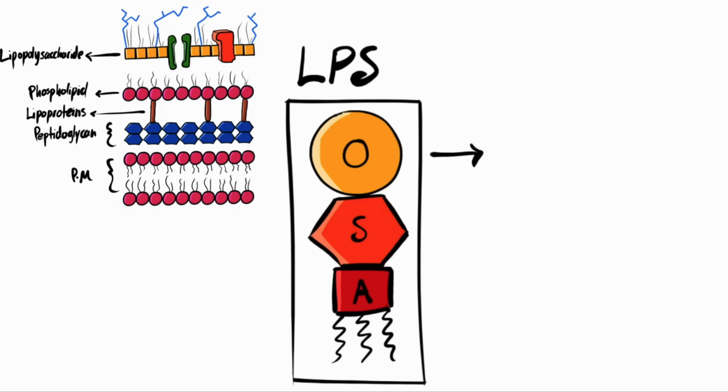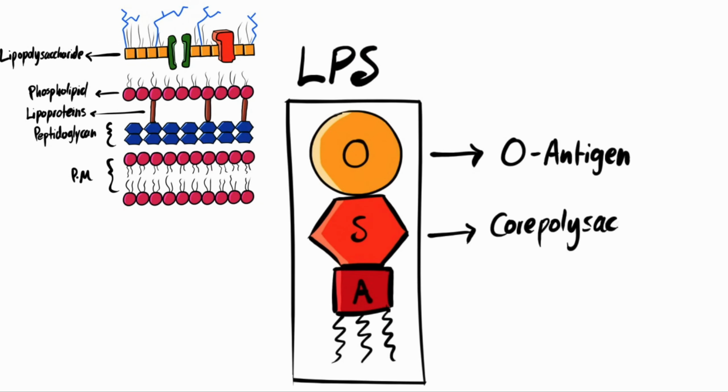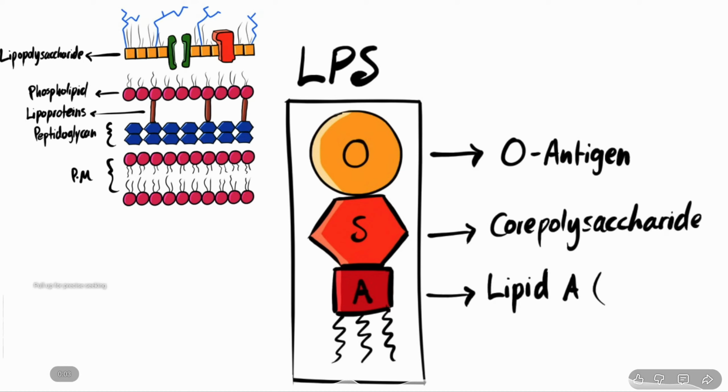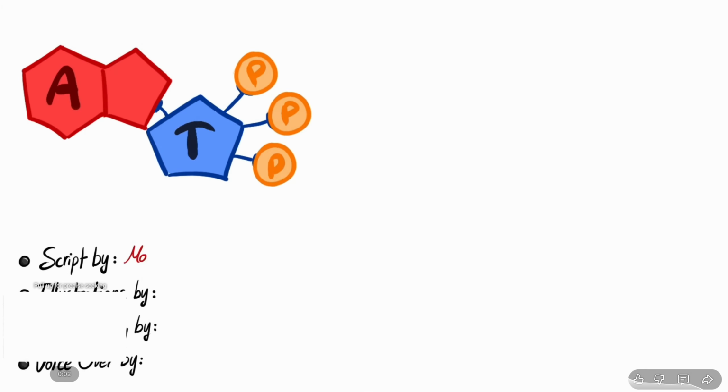The lipopolysaccharide layer is composed of three structures: O-antigen, core polysaccharide, lipid A, which is also known as endotoxin. So we can conclude that the endotoxins are only present in gram-negative bacteria. These endotoxins are antigenic, which means they can elicit an immune response, causing some symptoms of fever, weakness, aches, or shock to the patient. So, that's it for the intro.